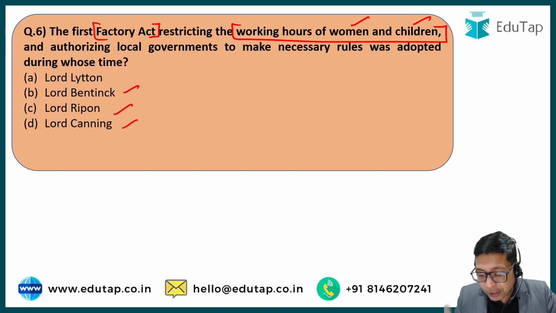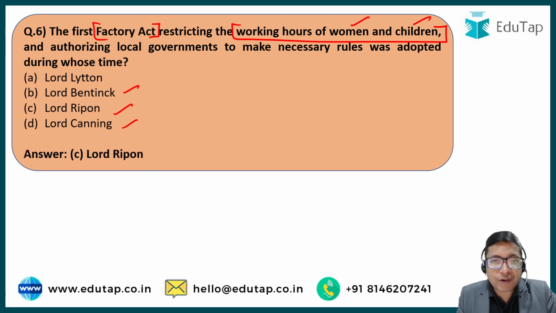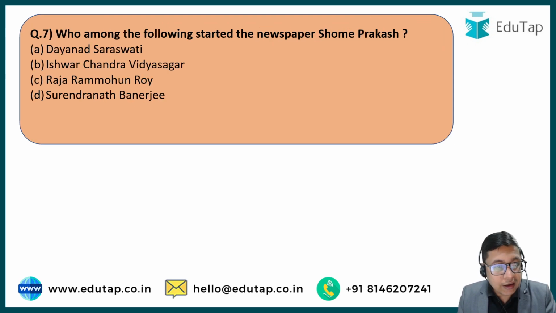As I have told you earlier in this session, whenever you see any initiative that was for the benefit of Indians, it might be Lord Ripon if Lord Ripon is there in the options. Some legislations like abolition of sati and abolition of thuggee were there. These legislations came way before, in the initial days of British colonialism. But the acts or the initiatives which were taken for the Indians' benefit in the later parts, after 1857, after 1858, most of the times it was Lord Ripon who was the responsible governor general. Okay, so bear it in your mind. Next up is question number 7.